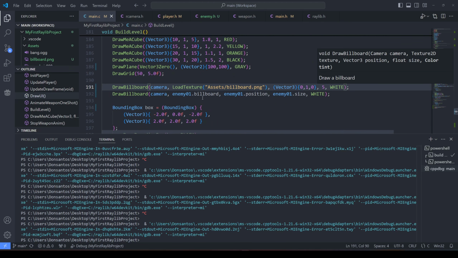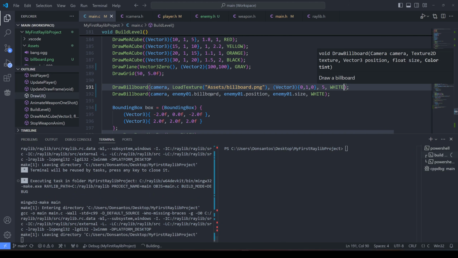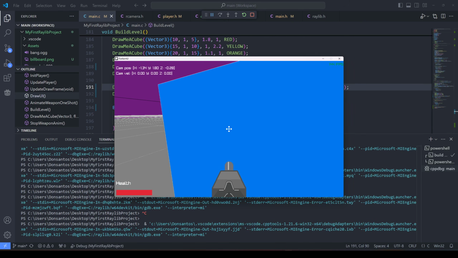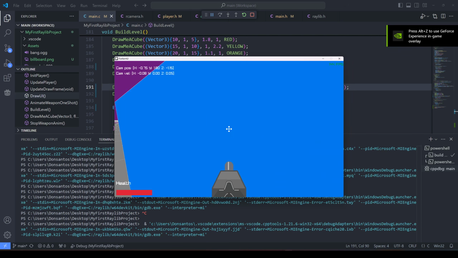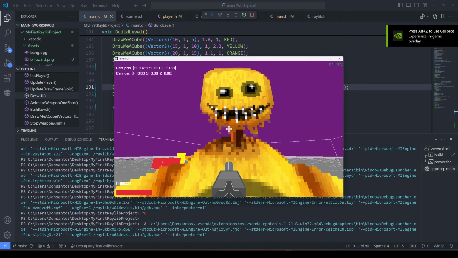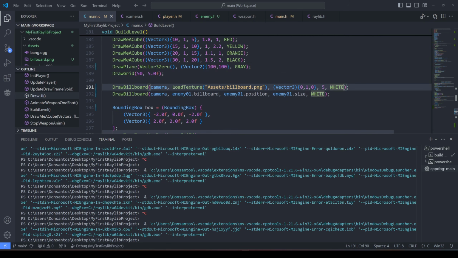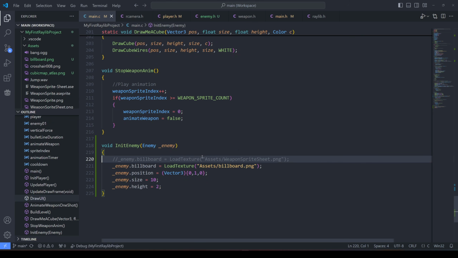Does this display? I wonder. Yep, it very much does. So now I have the billboard. It's kind of freaky actually. But so this works. This does not. Why is that? Oh, wait.